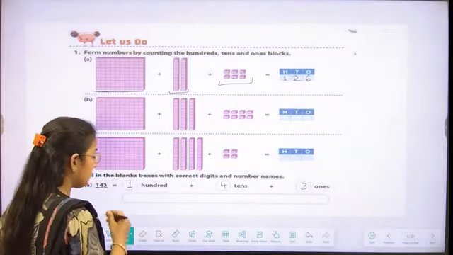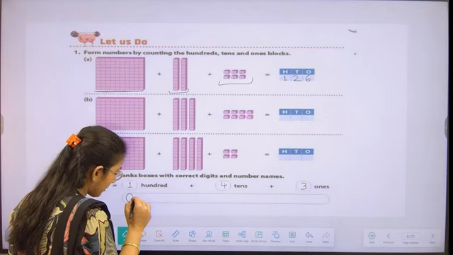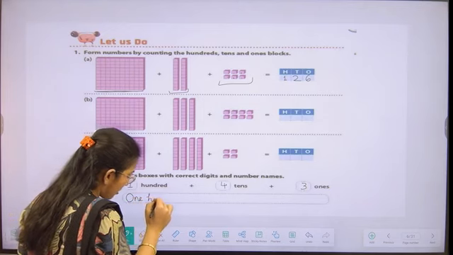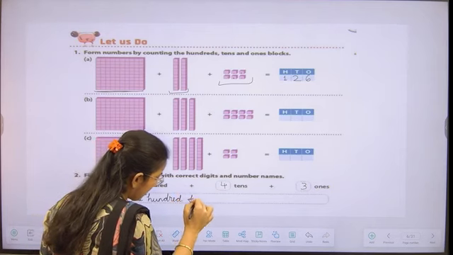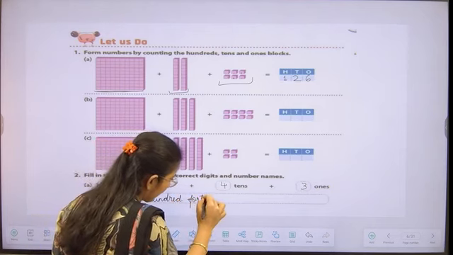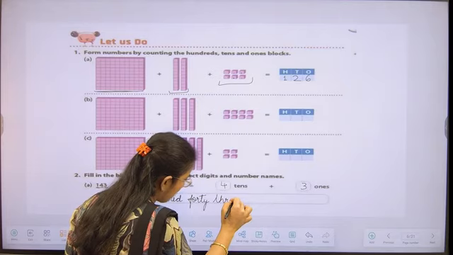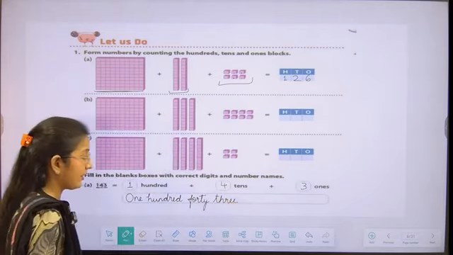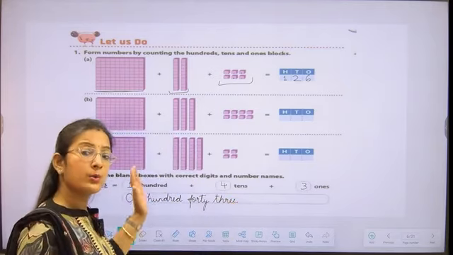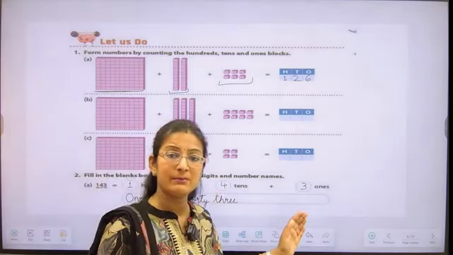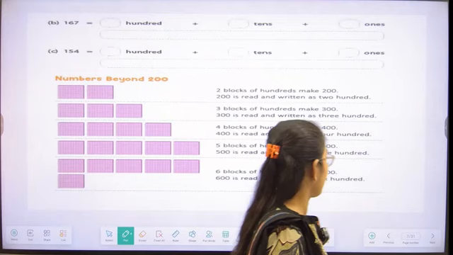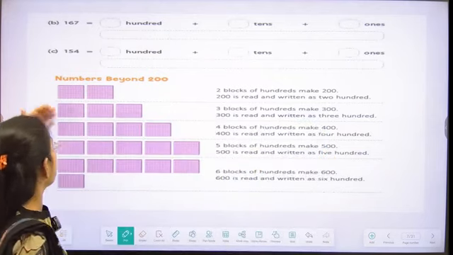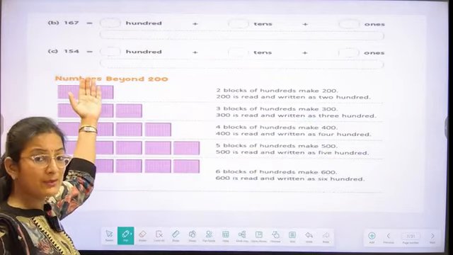So let's write with me. 143. So everyone is understanding how we write the number name? Very good, students. After that, the next two sums, you can do it by yourself.